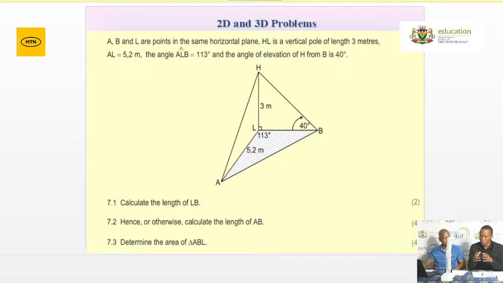And one thing about your 2D and 3-dimensional problems, I no longer regard them as your level 4 questions, your problem-solving questions, because they're now routine. They've been appearing since 2013 to date. So please make sure that you know how to solve 2-dimensional and 3-dimensional questions.